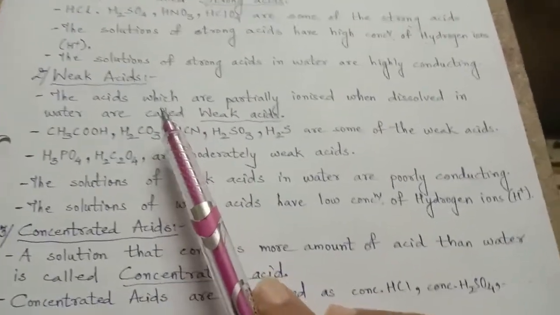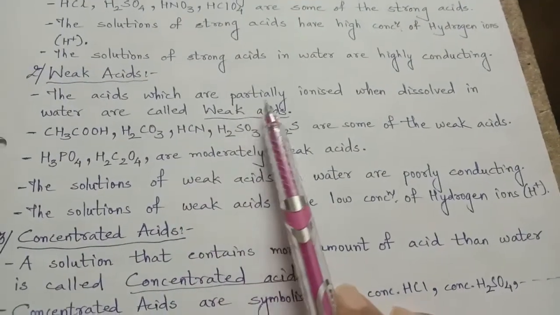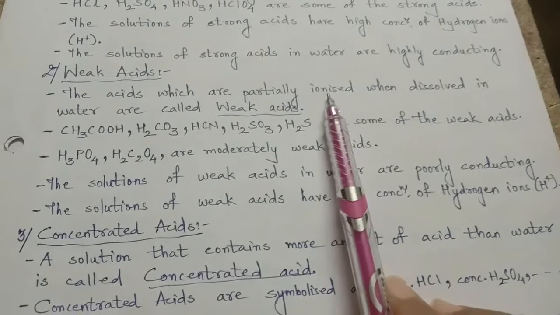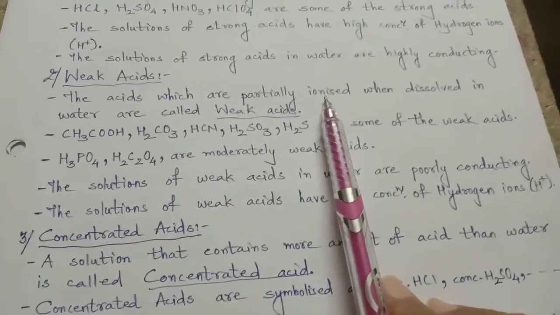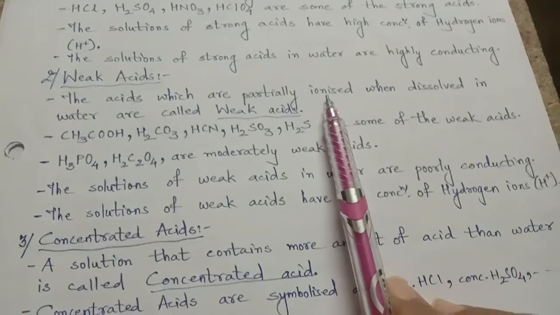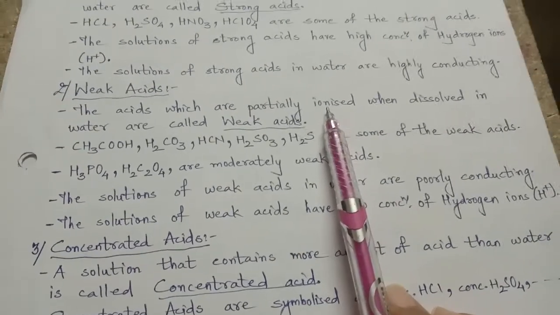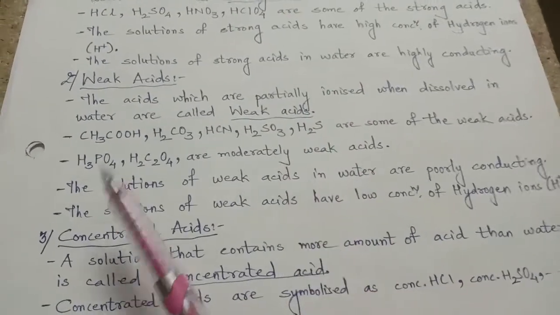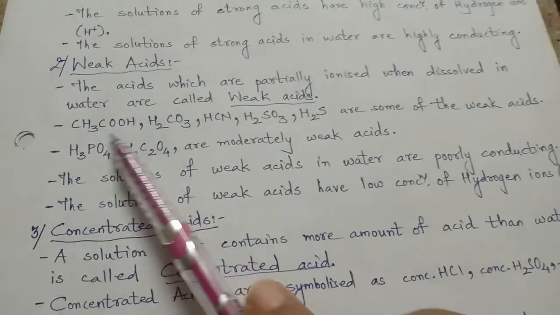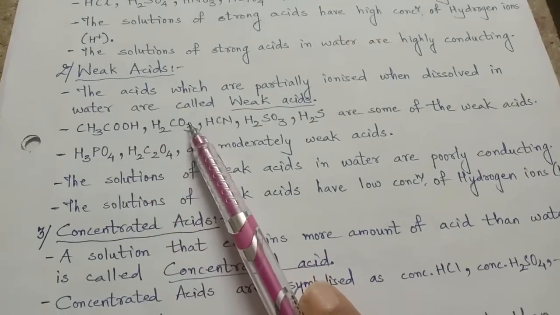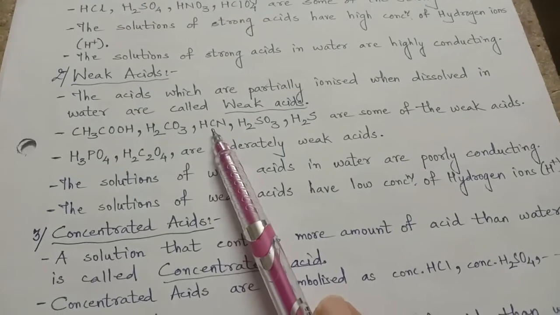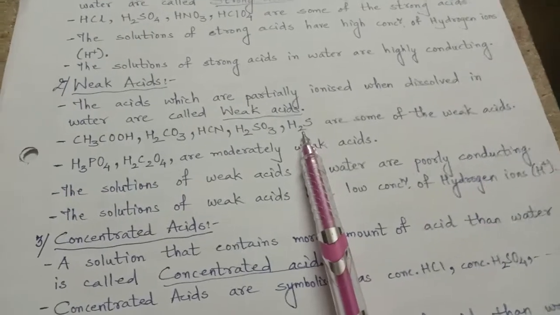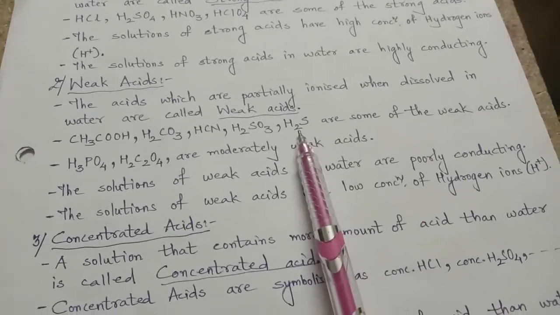On the other hand, there are weak acids. Weak acids are partially ionized. It means they have hydrogen present in them, but not all the hydrogen gets ionized when dissolved in water. So it is called partially ionized, and such acids are weak acids. CH3COOH, that is acetic acid, H2CO3 carbonic acid, HCN hydrocyanic acid, H2SO3 sulfurous acid, H2S hydrosulfuric acid.